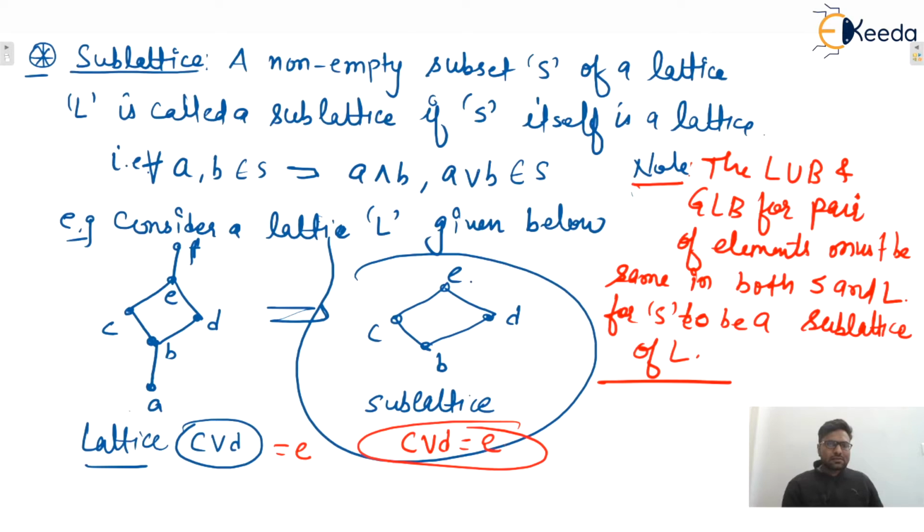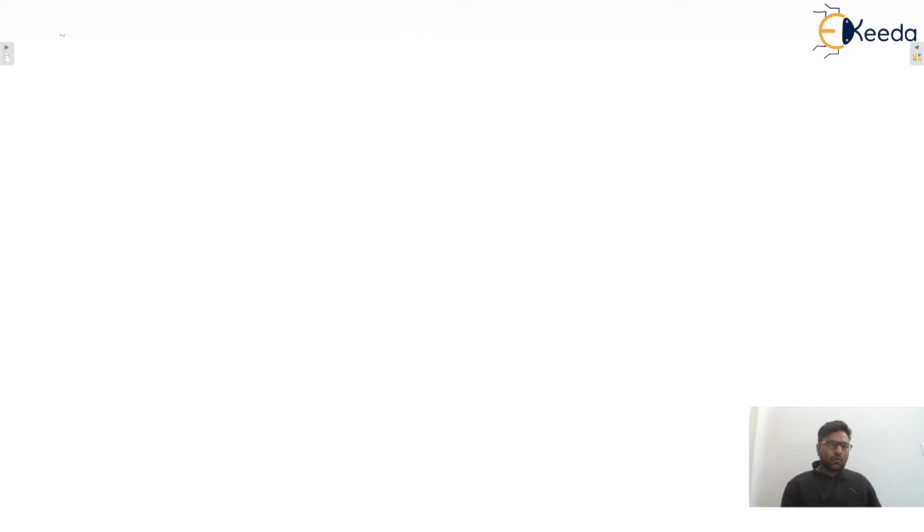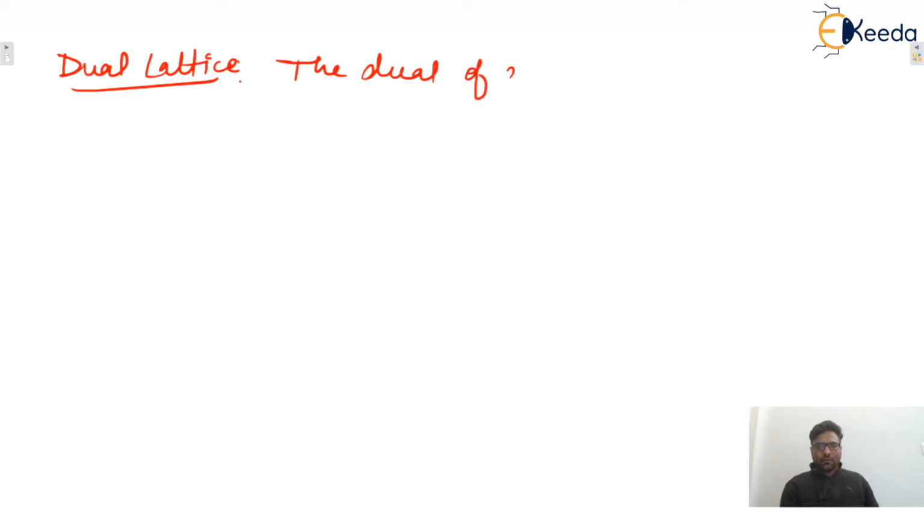Next is one technical term, that is dual, or what is the dual of a lattice? That is the dual lattice. So the dual of a lattice, let's say this is the lattice, is what? That is greater than or equal to.